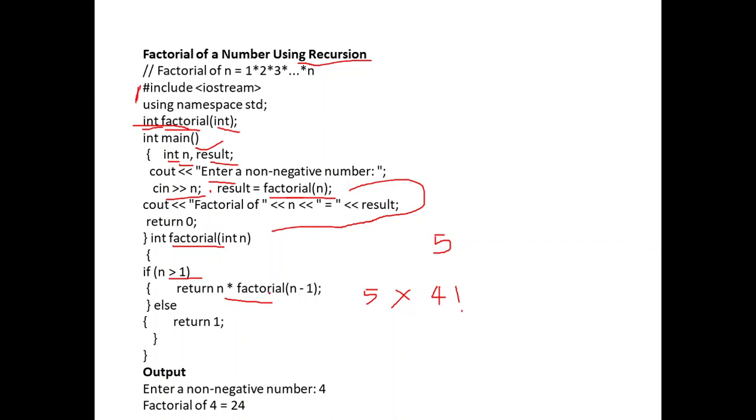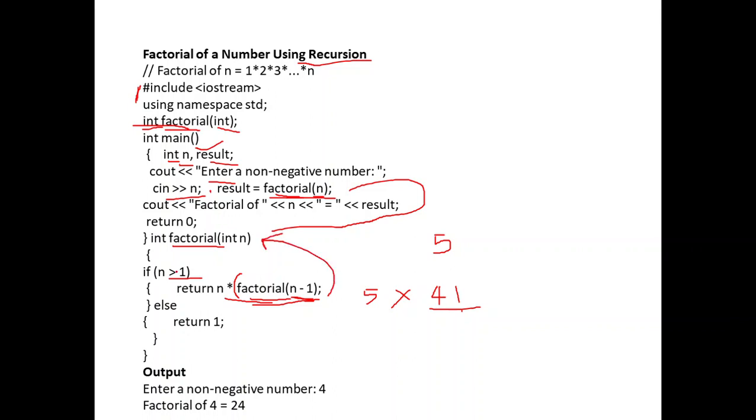Then what will happen? 4 factorial, right? And this 4 factorial, that means what? This is again a function. Can you see? This factorial of n minus 1 is the same function call. A function call is the function name, then the parameter or argument. And here we can see factorial of n minus 1. So this is recursive. That means 4 factorial is again called. That means what will happen? So this is again the function definition.